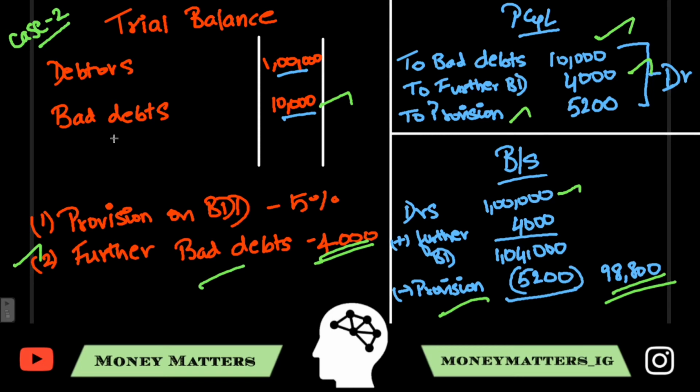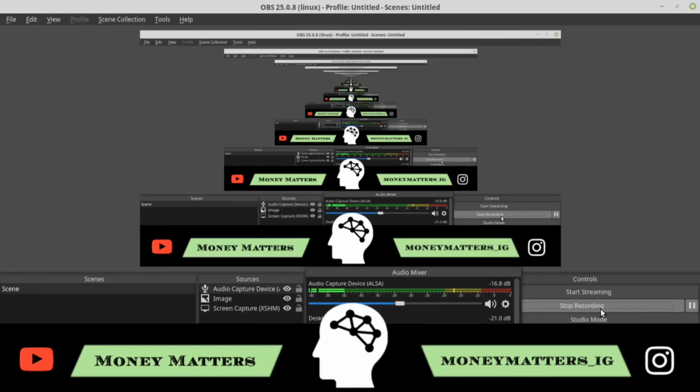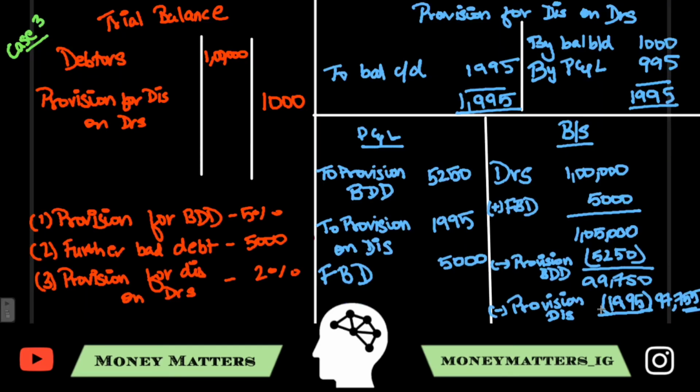If in case there was a provision inside for some amount, then you'll have to prepare a ledger and put the closing provision, the opening provision, and bad debts plus further bad debts, and find the balancing amount and charge that in the P&L. Now, the last case for this adjustment is in the trial balance, they've given the debtors amount, which is 1 lakh, and the provision for discount on debtors. Here there's a new term which is discount on debtors, and that is 1,000.